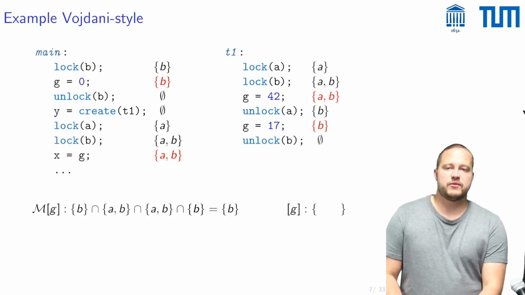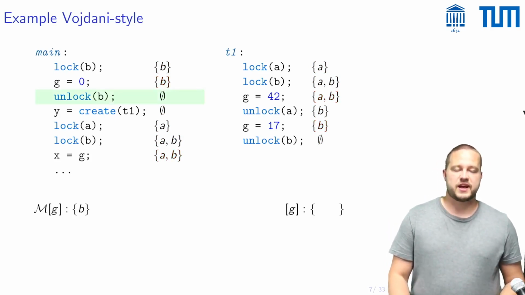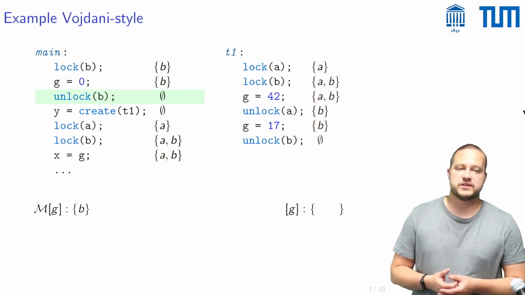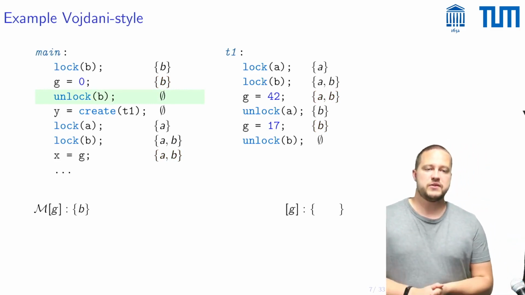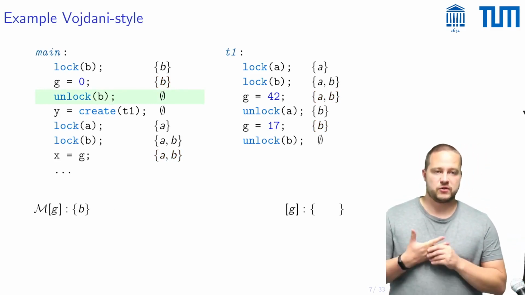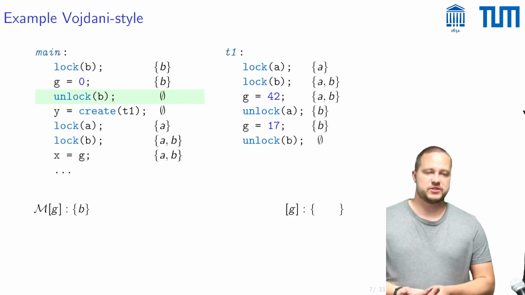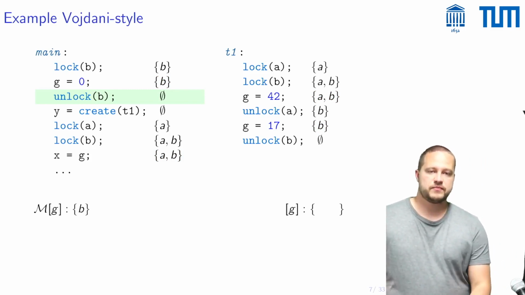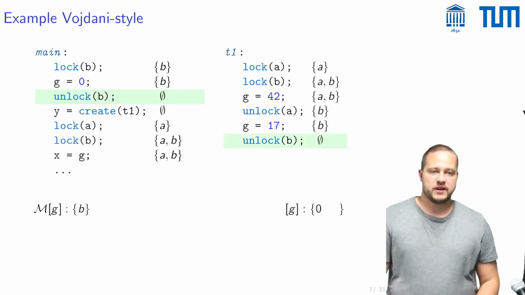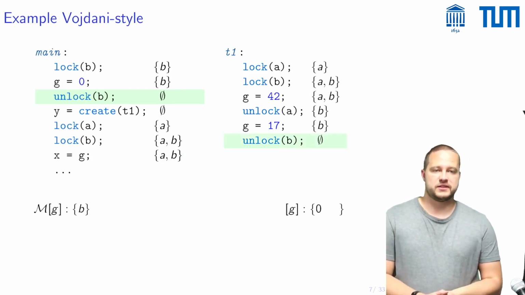And then what one looks at are the unlocks that happen after a thread has written to a global. So for example, this one here. And here one needs to publish this local value that G might be 0 to this unknown. And the same applies for the other unlock, in the other thread. And here one will publish this value that G might be 17.